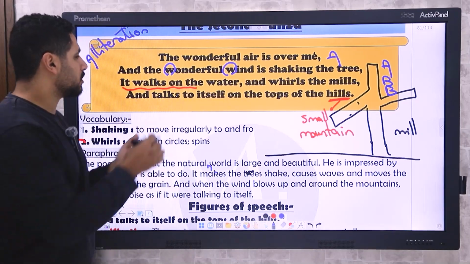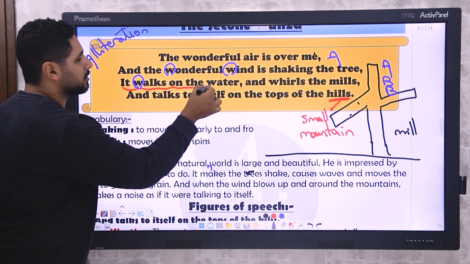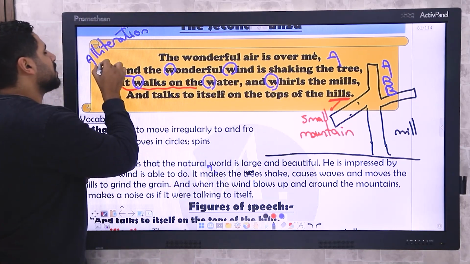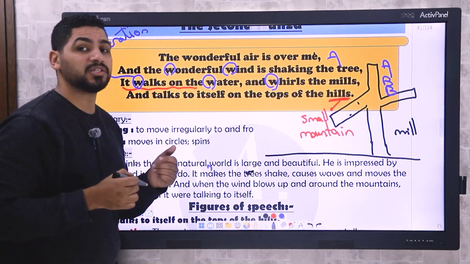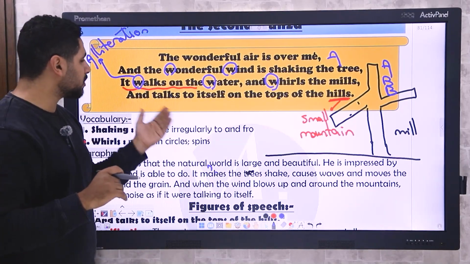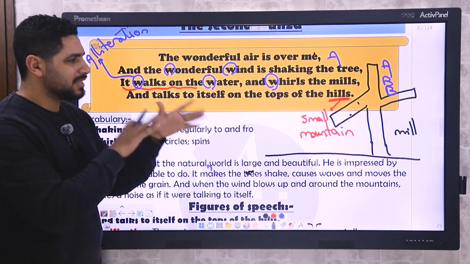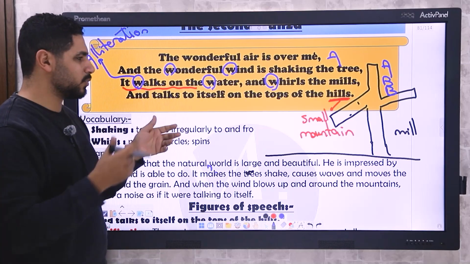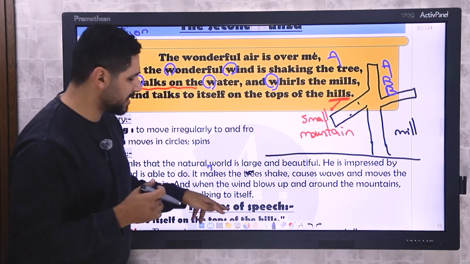It walks on the water. Look at this. Walks, water. And whirls. Again, the wah sound. This is an alliteration as well. Again, it's the same thing. And whirls the mills and talks to itself on tops of the hills. There can be some other alliterations or consonances, but actually we don't care. We just need to focus on the ones we have.